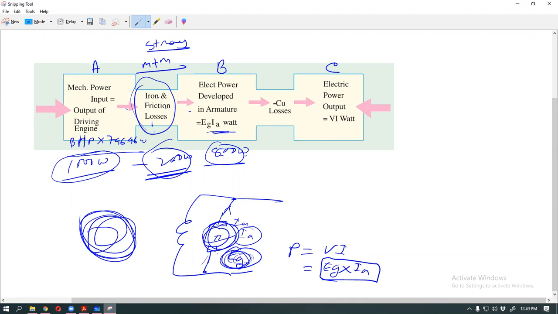This is the magnetic part, which transfers to our electrical part. This part is the load. The electric power output is our final output.